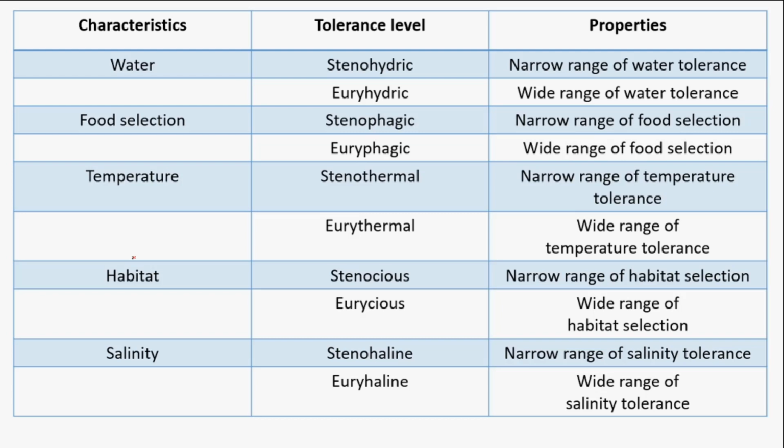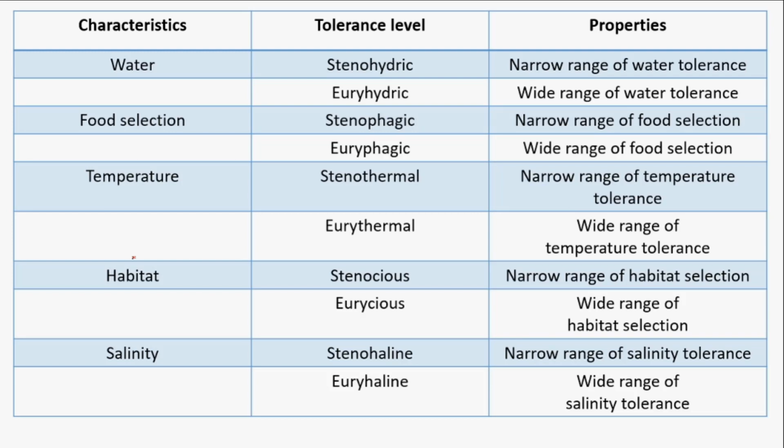On the basis of the tolerance level, organisms may be either steno or eury. Steno and eury are prefixes. Steno means narrow range of selection. Eury means wide range of selection. Selection on the basis of any characteristic may be water, food selection, temperature, habitat, salinity, and so on.